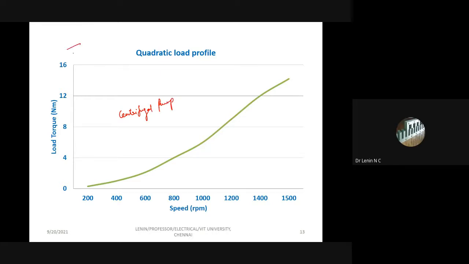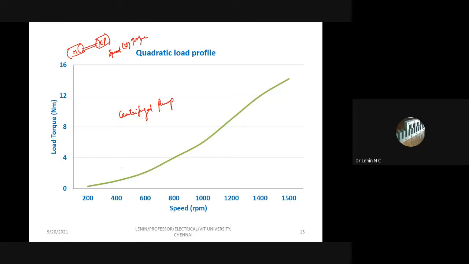So what I am going to do is, this is my motor and this is my centrifugal pump. I am going to couple them. If my motor wants to meet the proper requirement of this centrifugal pump, first I want to know what that requirement is. Requirement means what is the speed, and what is the torque required by the centrifugal pump.